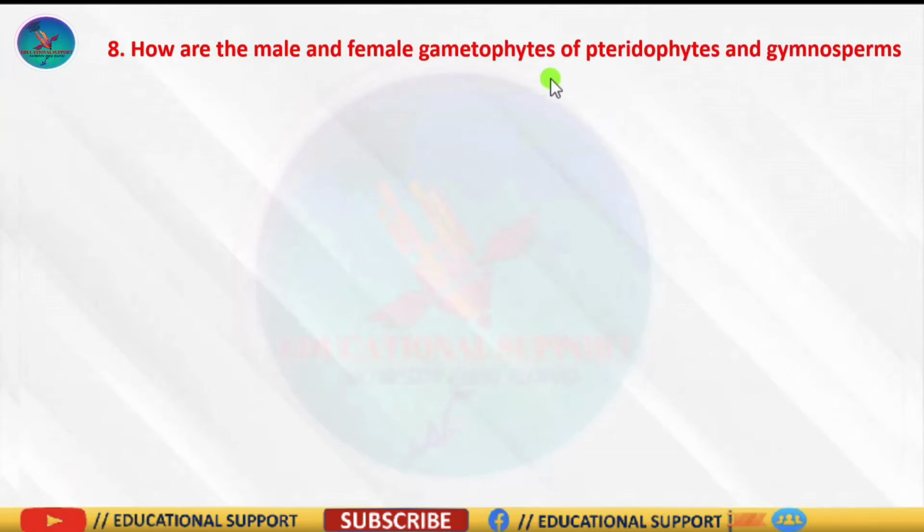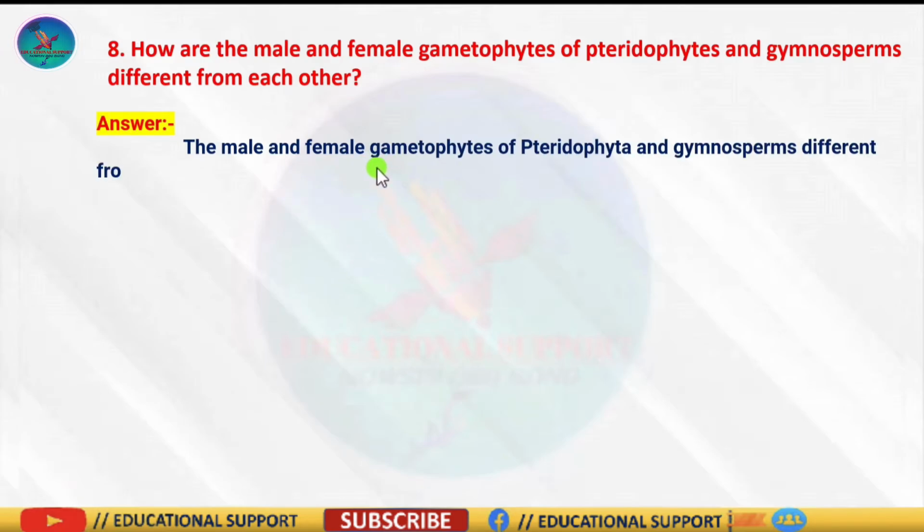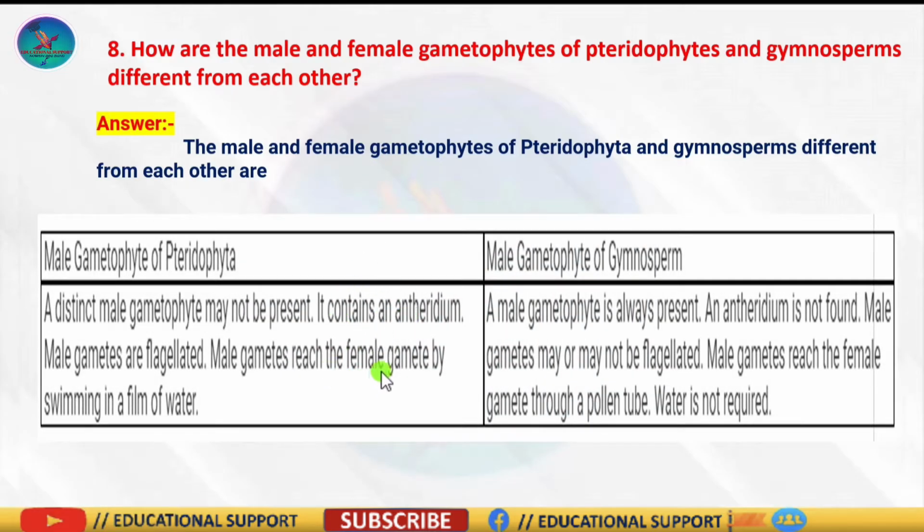Question number 8 is, how are the male and female gametophytes of pteridophytes and gymnosperms different from each other? So in the gametophytes of pteridophytes, flagellate male gametes are present. Water is essential for fertilization. Archegonia with neck canal cells are present. But in the gametophytes of gymnosperms, flagellated male gametes are absent. Water is not essential. Neck canal cells are absent.